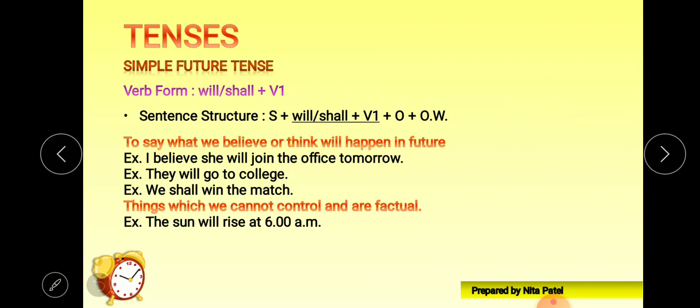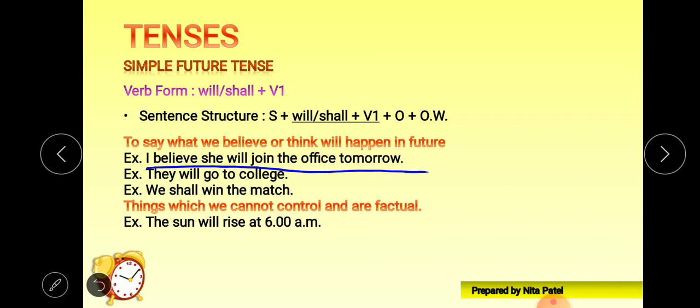Let's see some of the usages of this simple future tense. To say what we believe or think will happen in the future. So whatever we believe or think will happen in the future, to describe those future predictions, those expected conditions, situations, or any kind of action, we require simple future tense. Let's see some examples. I believe she will join the office tomorrow.